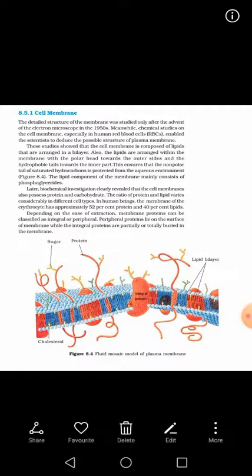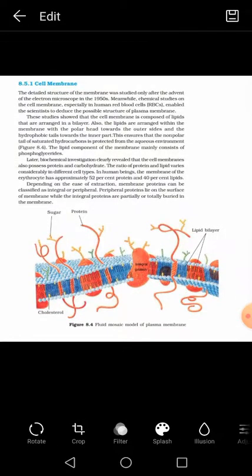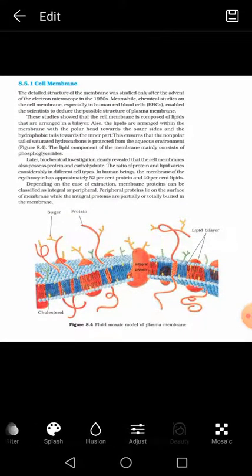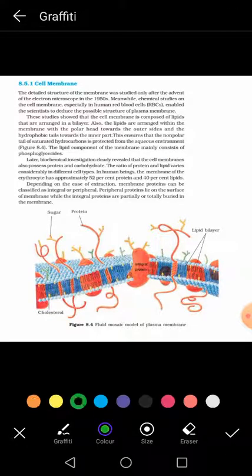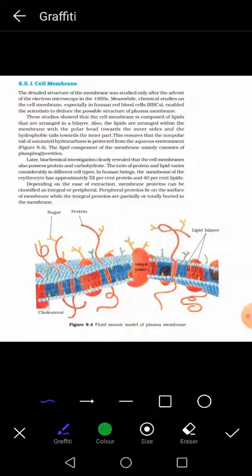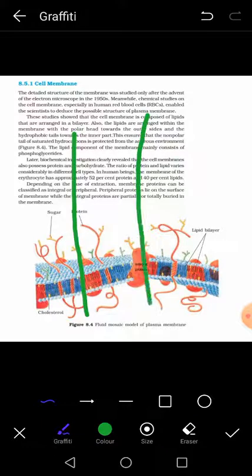Now I want to show you that the layer is mostly made up of lipids, what the nature of these lipids is, and how these lipids are arranged. Let me show you with an example. Suppose it's a bilayered membrane, and it is composed of lipids, and the lipids are arranged in such a pattern that their